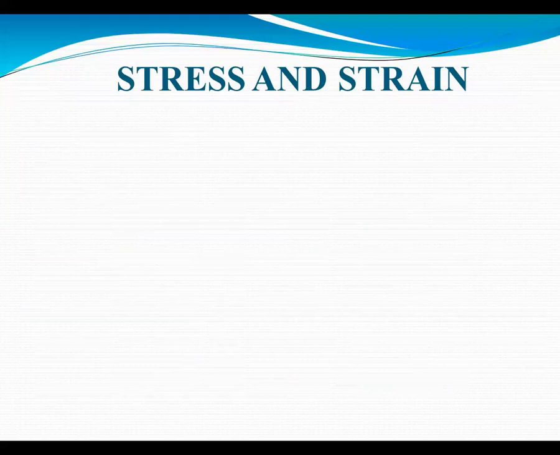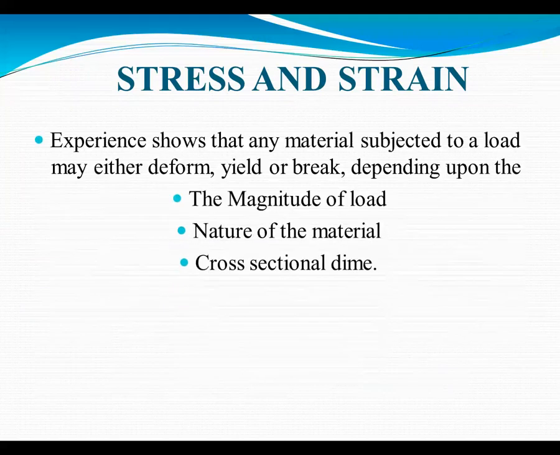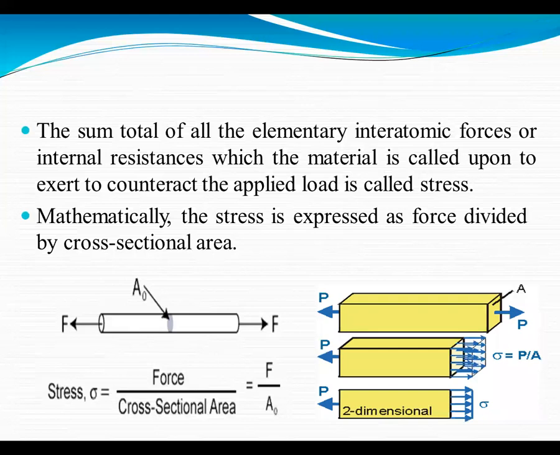Now, the first property is stress and strain. Experience shows that any material subjected to a load may either deform, yield or break depending upon the magnitude of load, nature of material, and cross-sectional dimension.